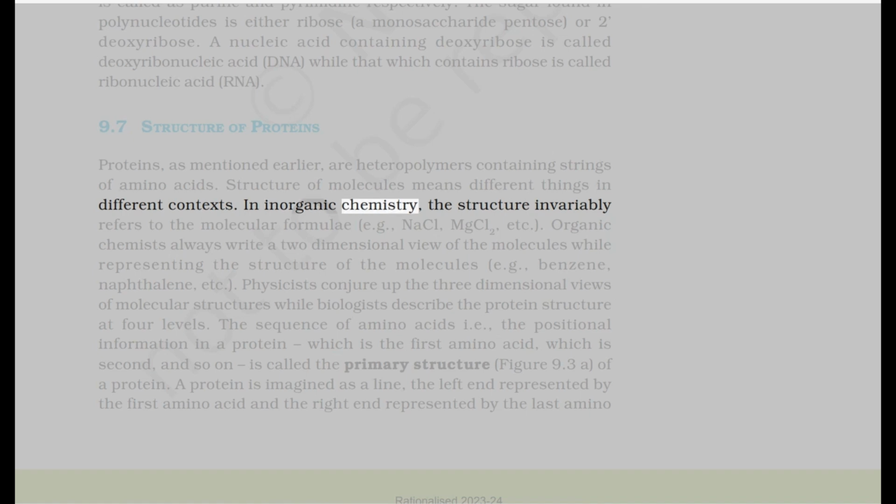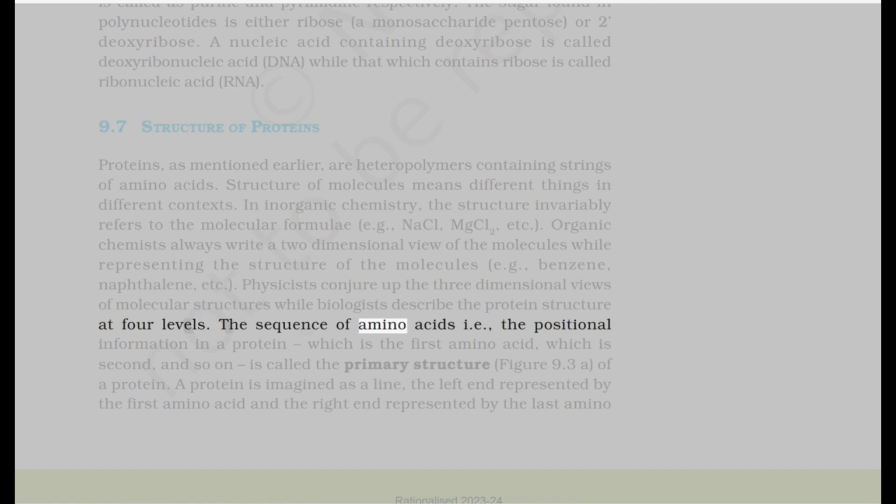In inorganic chemistry, the structure invariably refers to the molecular formulae, for example NaCl, MgCl2, etc. Organic chemists always write a two-dimensional view of the molecules while representing the structure of the molecules, for example benzene, naphthalene, etc. Physicists conjure up the three-dimensional views of molecular structures while biologists describe the protein structure at four levels.